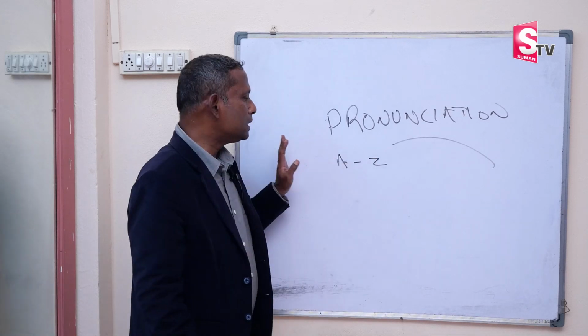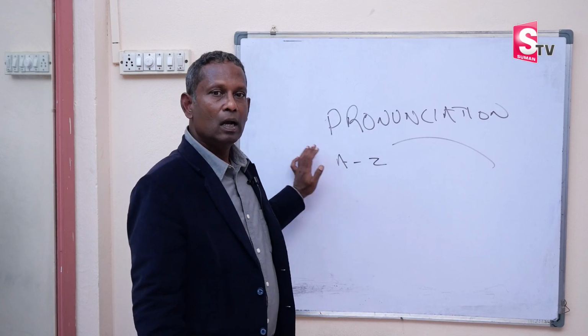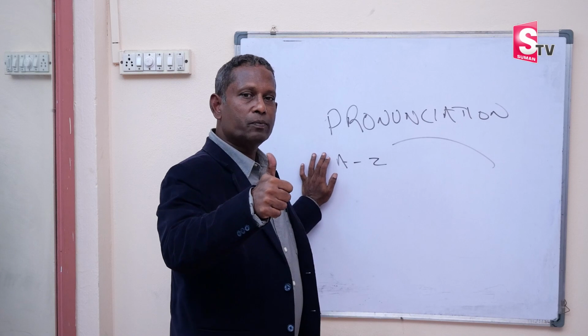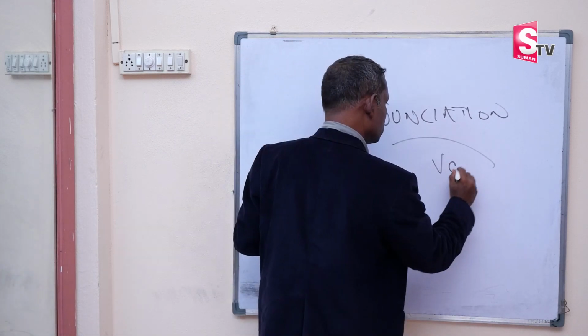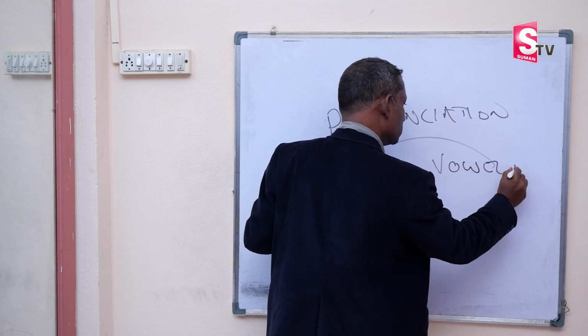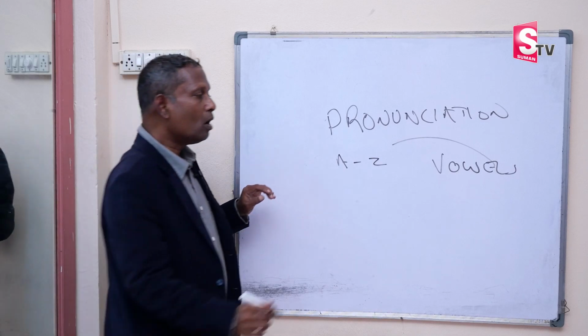These alphabets, or most probably these letters, we have two types. One is, of course, vowels. The second one is consonants.